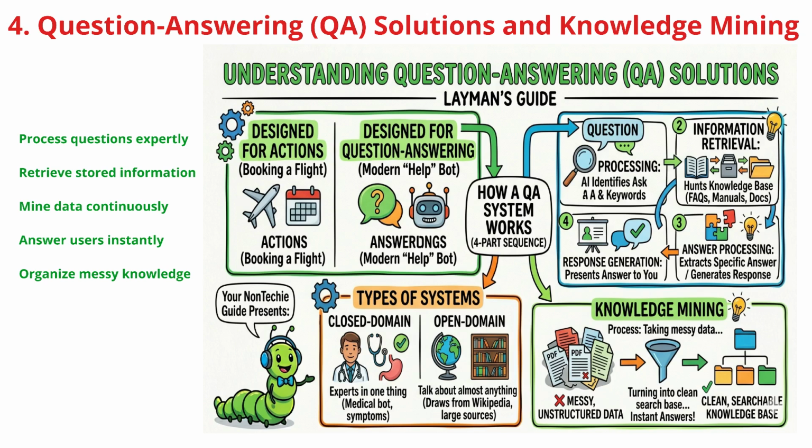We divide these systems into two categories: closed domain, or niche experts, and open domain, which use massive sources like Wikipedia. To keep them running smoothly, developers use knowledge mining to turn messy, unstructured data into that clean, searchable, and usable knowledge base for the AI.